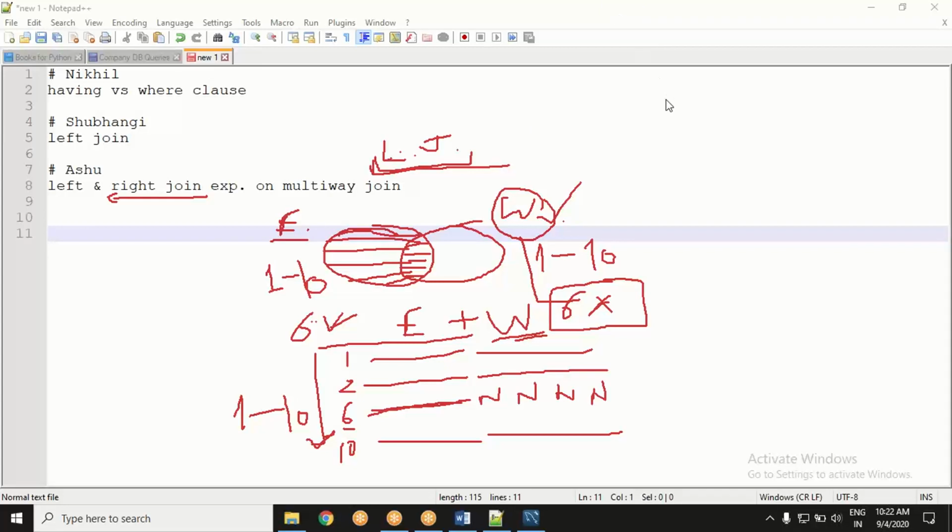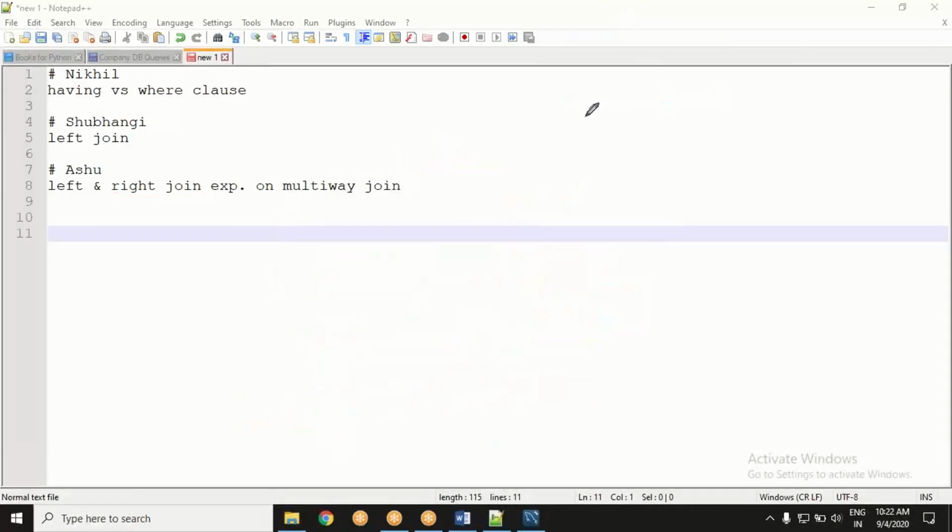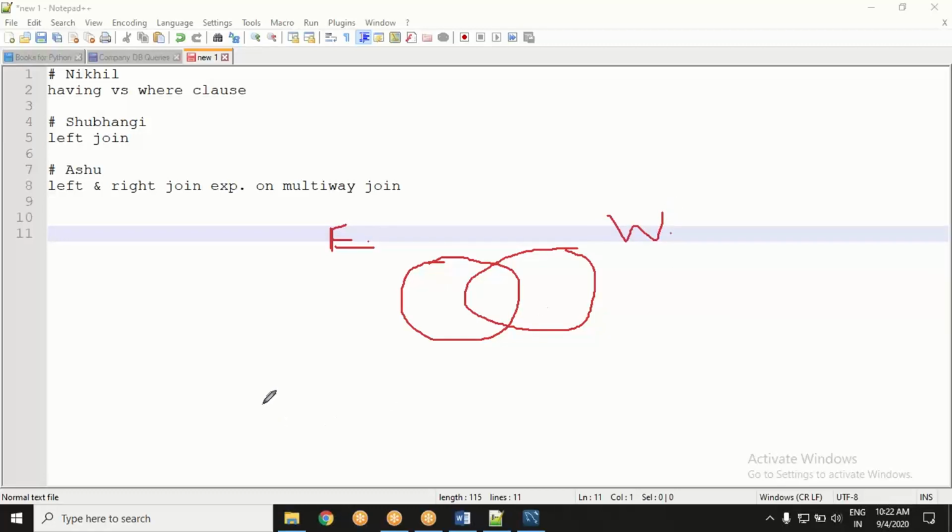What if it is a case of this kind? I have a table and then there is another table. This is the employee table. Say this is some other table. I'm just taking another scenario as an example. It has employee numbers 1 to 10.